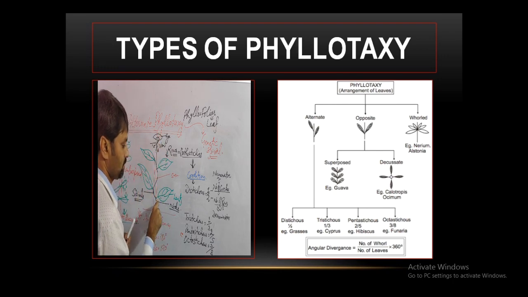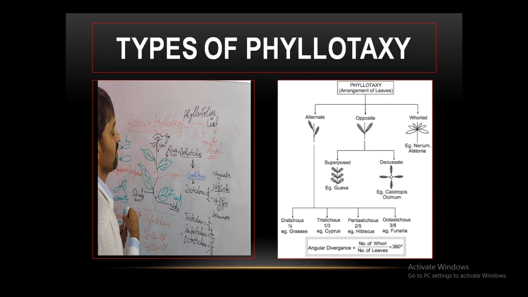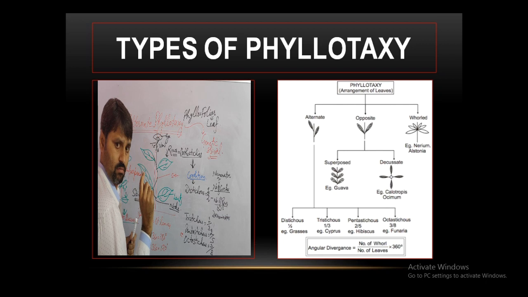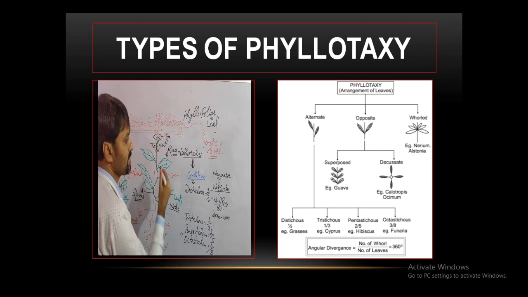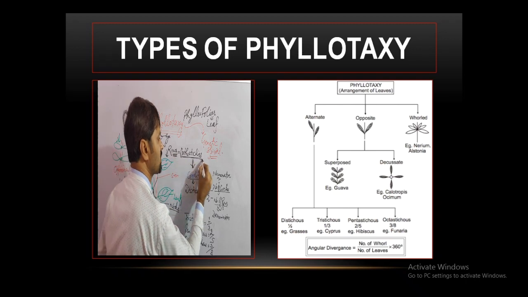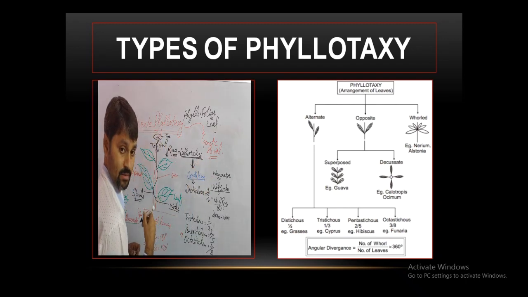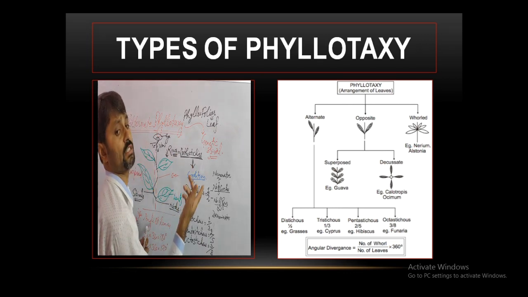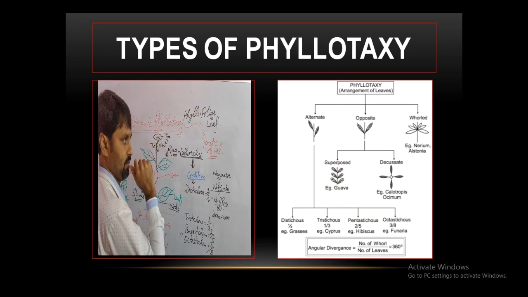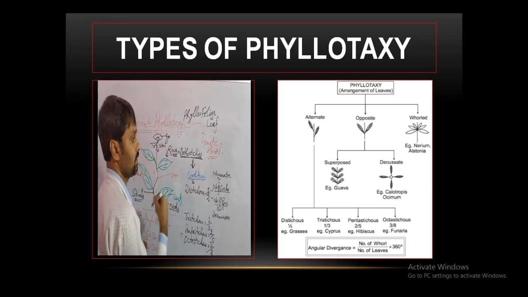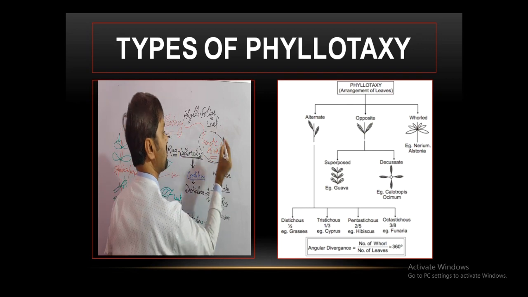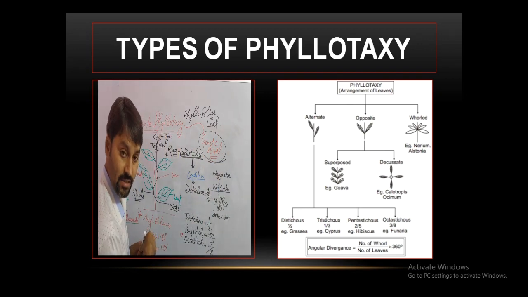One thing, a single leaf is at each node. We find rows of the leaves. These rows are called orthostichies. And one more thing we have to do to study the alternate phyllotaxy: we have to find the genetic spirals. This is the genetic spiral. What are the genetic spirals?